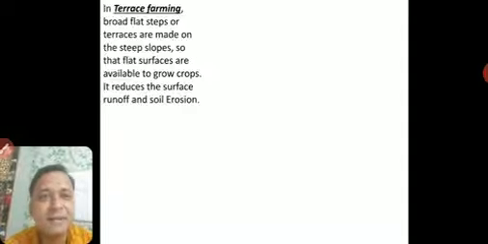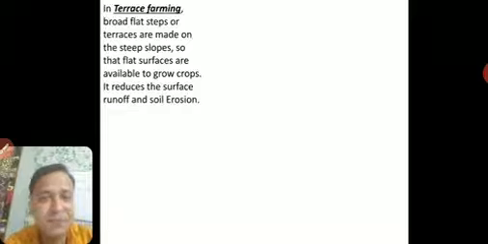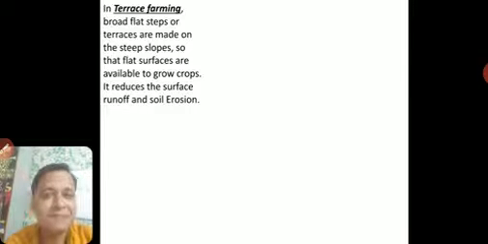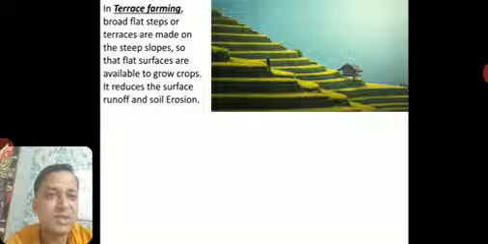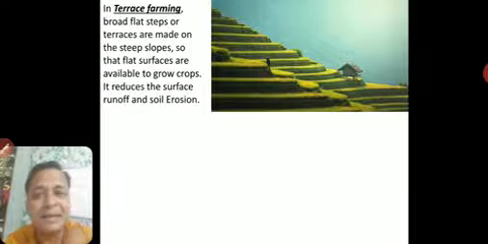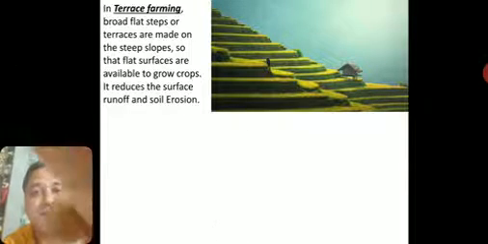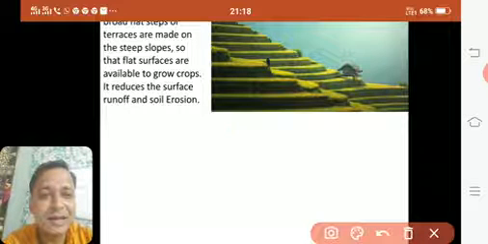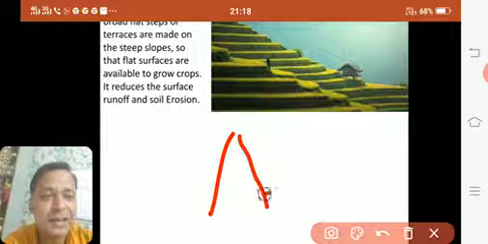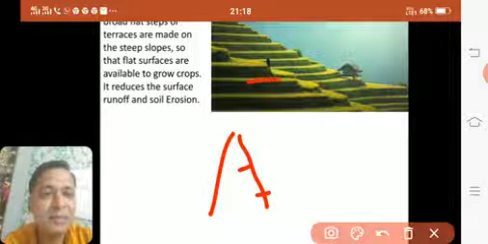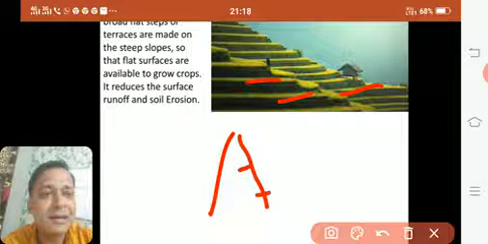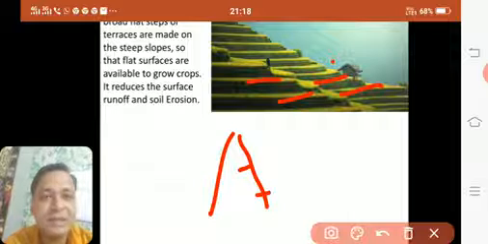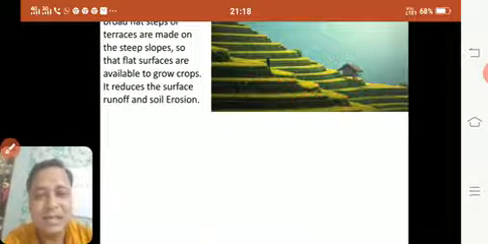Then the next, now we have seen mulching and contour barriers. Now we will see terrace farming. You know, terrace farming is done especially in the northeastern states, or in Himachal Pradesh where we have hills. So what they do in terrace farming, they make these lines, like they make flat patches. What happens generally? A hill is like this. So what they'll do, they'll cut here, and they'll make small patches of land where they can do the cultivation. Can you see this in the picture? This is called terrace farming.